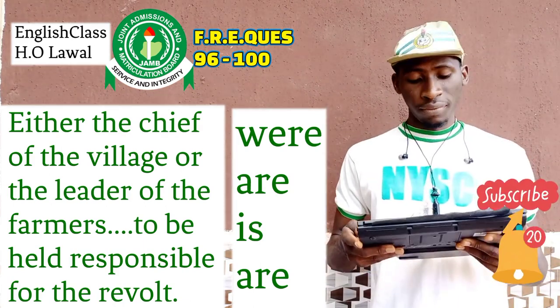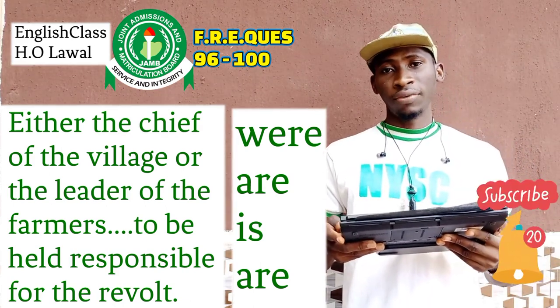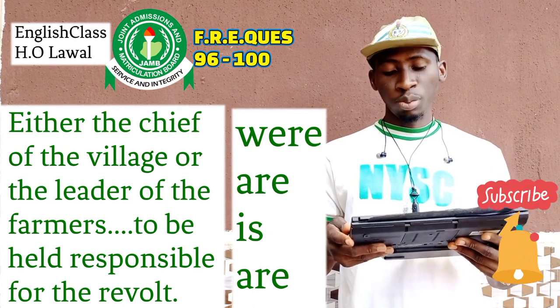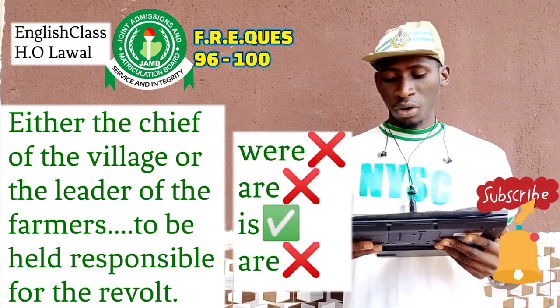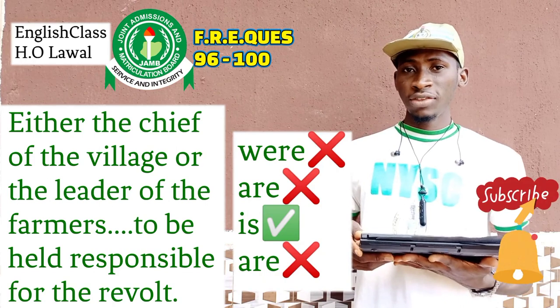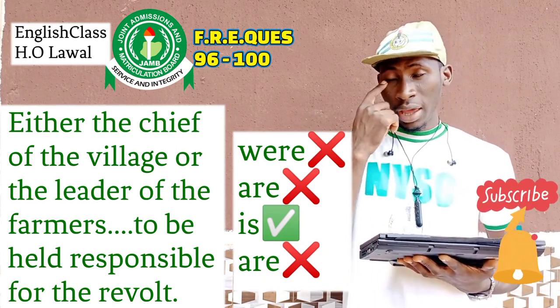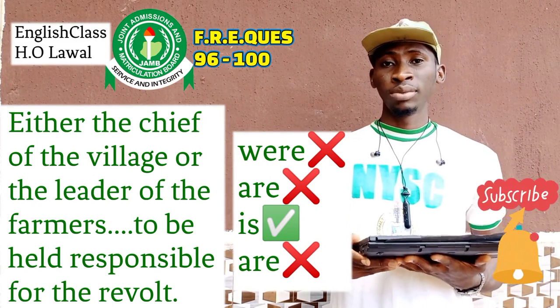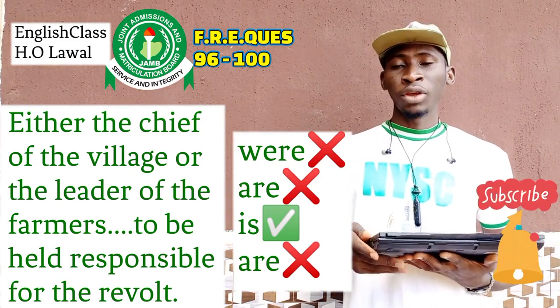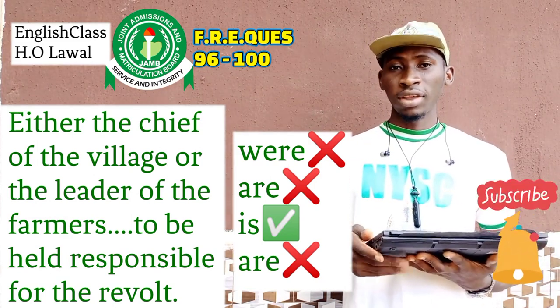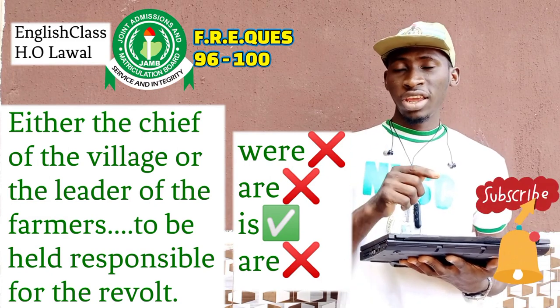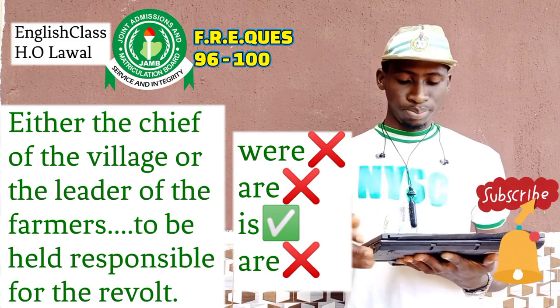So, either the chief of the village or the leader of the farmers is to be held responsible for the revolt. Is is the correct option. And why is it is? It's very clear, because the nearest subject to the verb is in the singular form. Farmers is not the nearest. The leader is the nearest: the leader of the farmers.